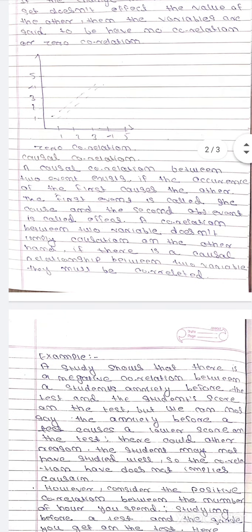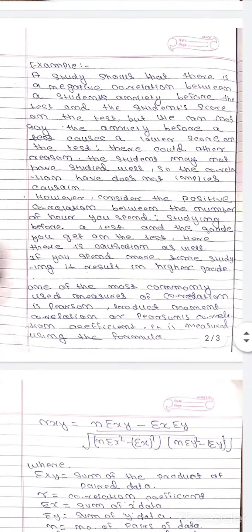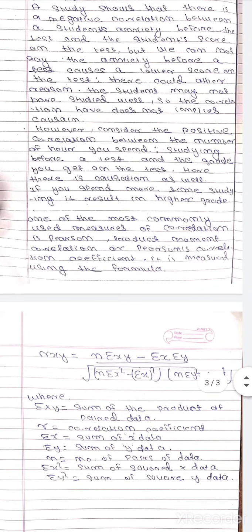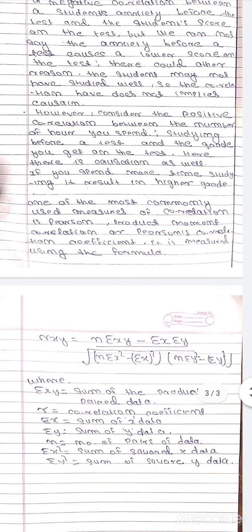One of the most commonly used measures of correlation is the Pearson product moment correlation or Pearson correlation coefficient. It is measured using the formula as you can see on your screen. Rxy is equal to n sigma xy minus sigma x into sigma y, upon the square root of